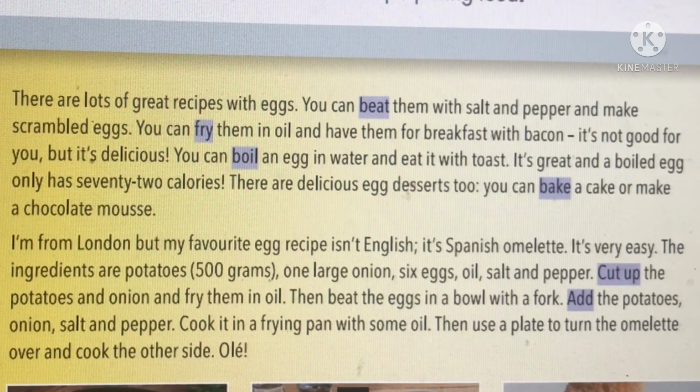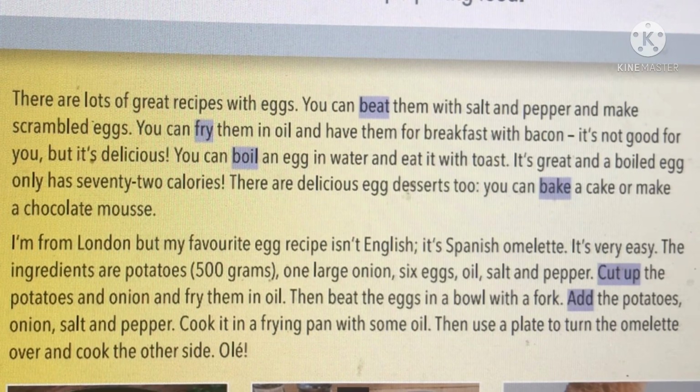What can you do with an egg? There are lots of great recipes with eggs. You can beat them with salt and pepper and make scrambled eggs. You can fry them in oil and have them for breakfast with bacon. It's not good for you, but it's delicious. You can boil an egg in water and eat it with toast. It's great, and a boiled egg only has 72 calories. There are delicious egg desserts too. You can bake a cake or make a chocolate mousse.